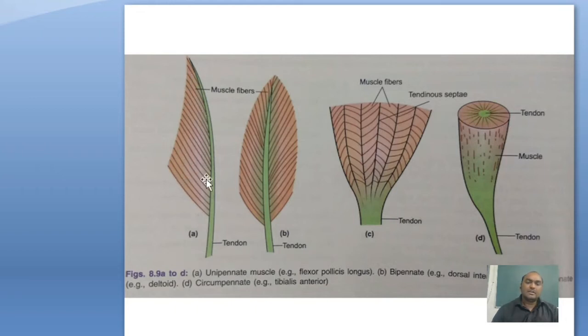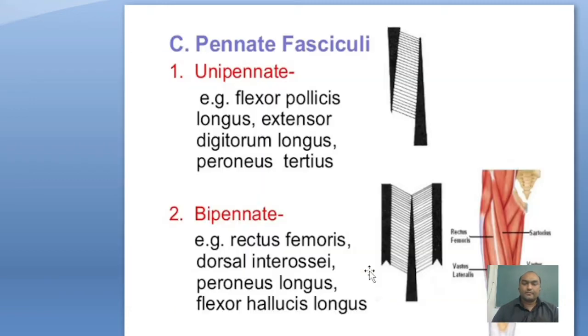Examples: flexor pollicis longus, extensor digitorum longus, and peroneus tertius. These are examples of unipinnate muscles. Only one side has muscle fiber attached. This is the tendon, and only one side has the muscle fiber attached.